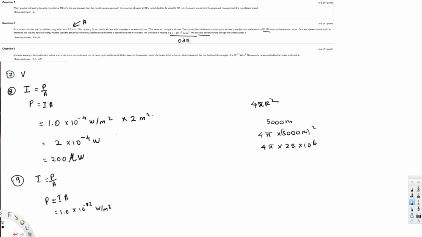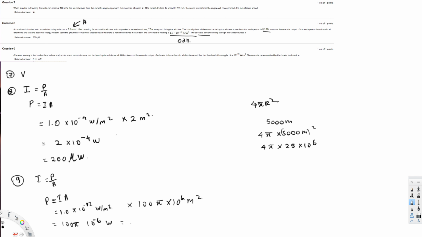Then if I multiply 25 times 4, that's going to be 100. So we get 100, times pi times 10 to the power of 6. And here this is meter square. And here we have 10 to the power of minus 12, and 10 to the power of 6. If we add them together, we get 10 to the power of minus 6. And this is going to be 10 to the power of minus 6 watts.